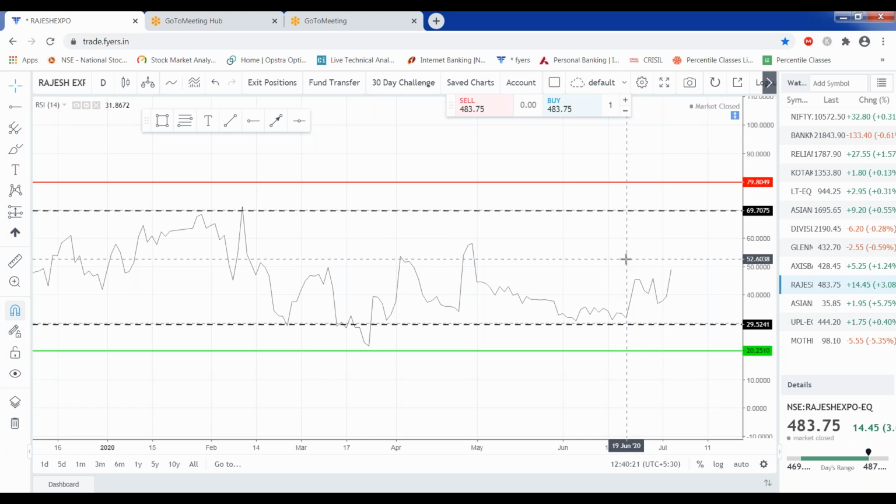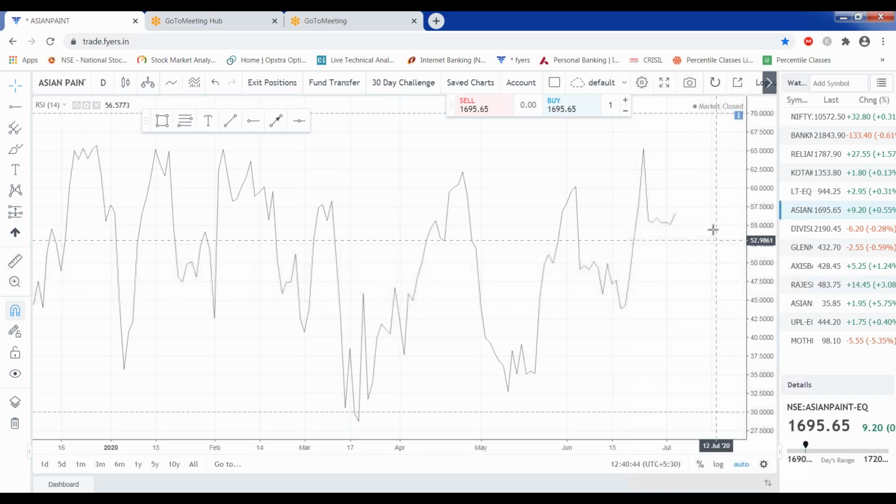It will be 50. So whenever the RSI is in the mid area, between 40 to 50 zone, what we can say is that this stock has no direction at present. Let's take one example.